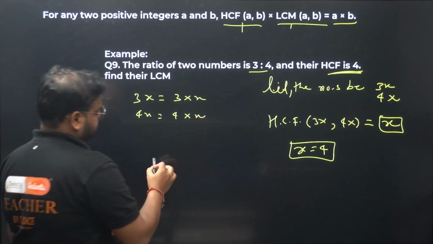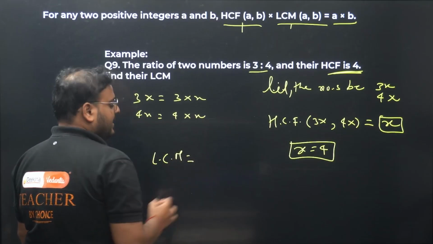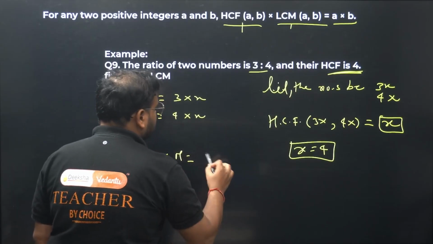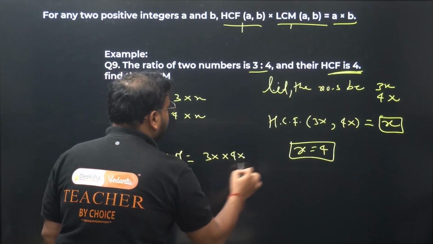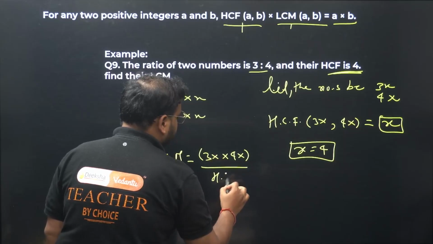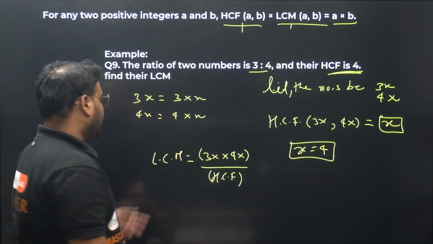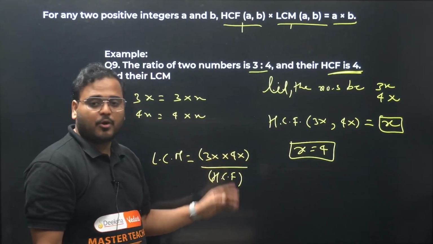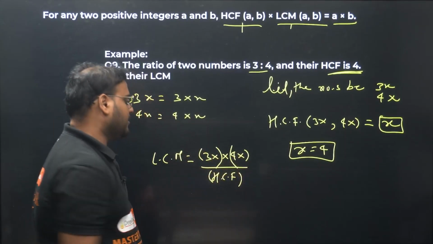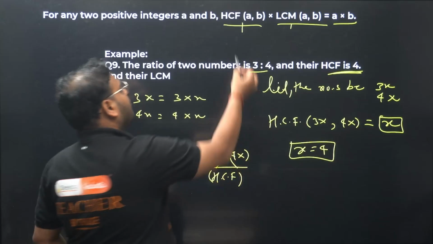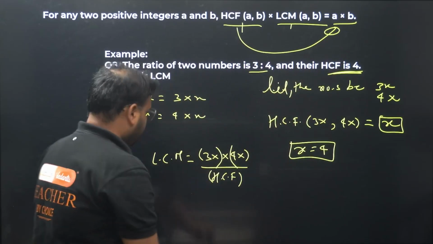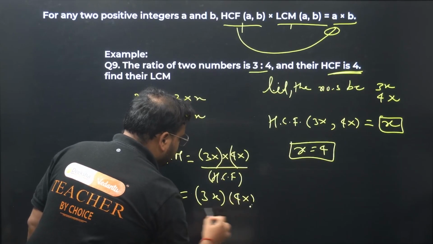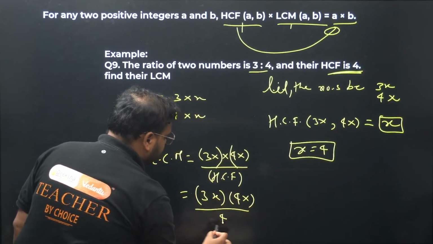Find their LCM. LCM will be given by, have a look. We can find this. We'll have the numbers 3x into 4x divided by the HCF. Please check. LCM into HCF is the number product. Okay. So in this case, 3x into 4x is the number product. This is 3x as a number. 4x also is a number, divided by the HCF. Moving this HCF over here, basically. See here, 3x into 4x divided by, what is HCF? Again 4. This is also 4, right?